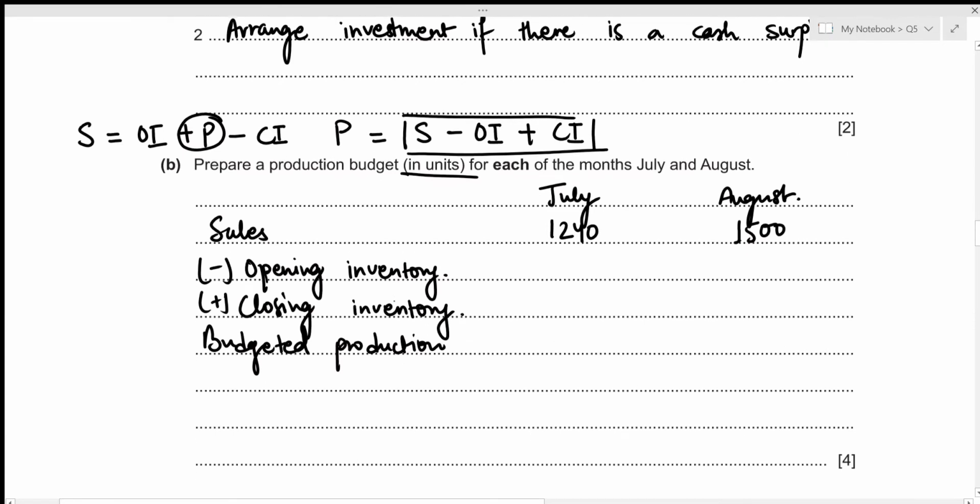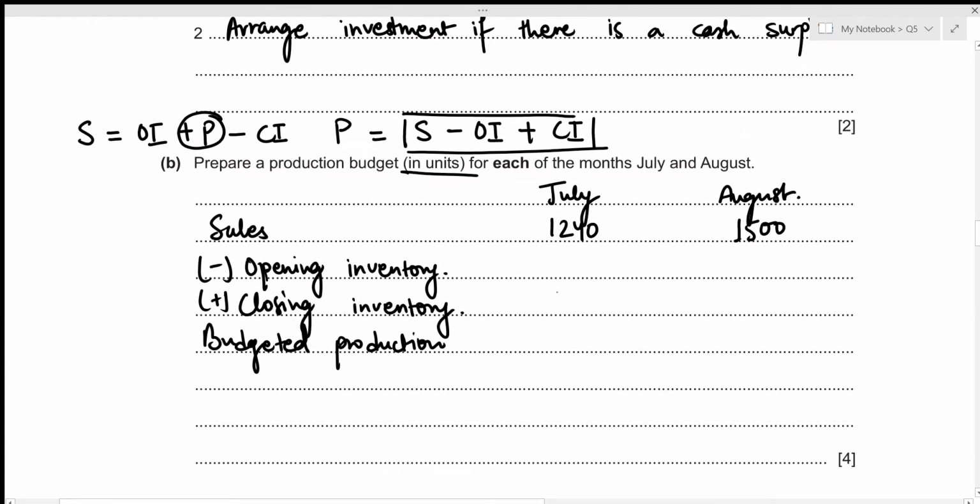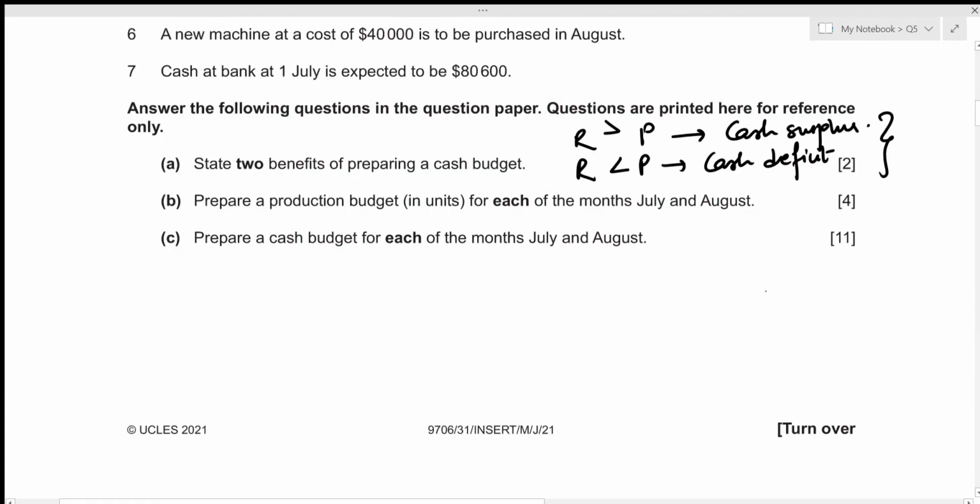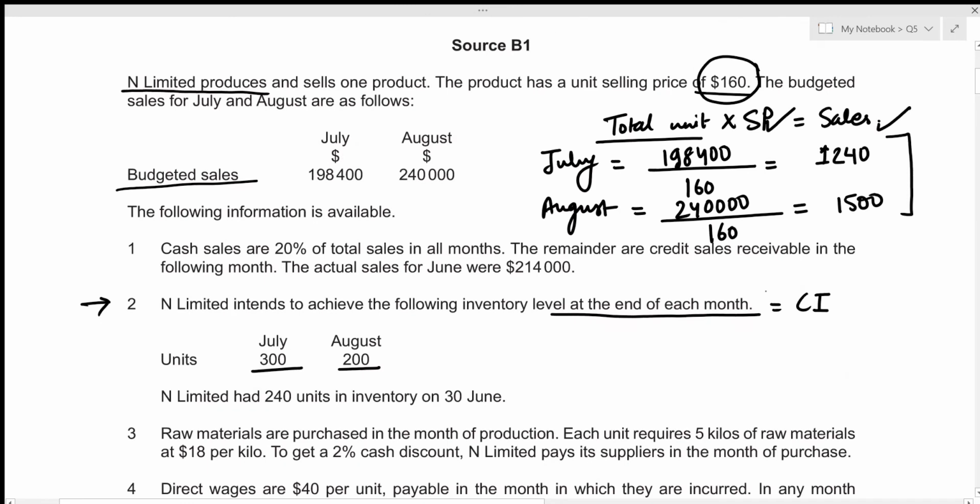So we're talking about closing inventory, and for the month of July it was 300, whereas for the month of August it was 200. Okay, we will have a look at the information again in order to figure out our opening inventory. Then what we know is that N Limited had 240 units in inventory on 30 June. So this is the closing inventory of June.